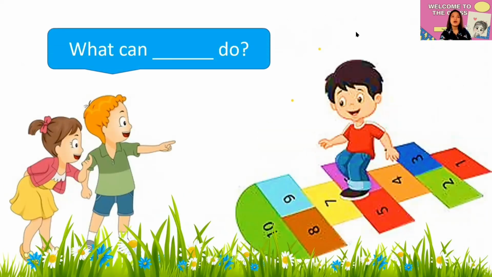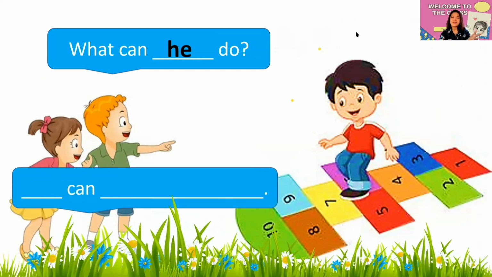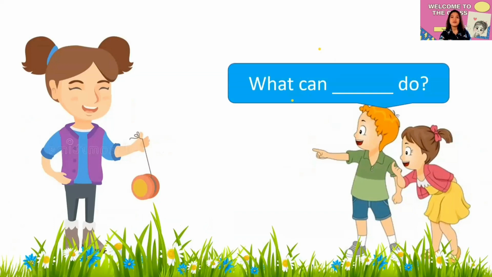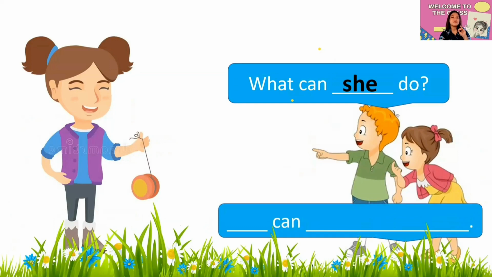Now, let's review them all again. What can he do? What will be the answer? He can play hopscotch. Everybody, what can he do? Very good. Next one. What can she do? What will be the answer? She can play with a yo-yo.